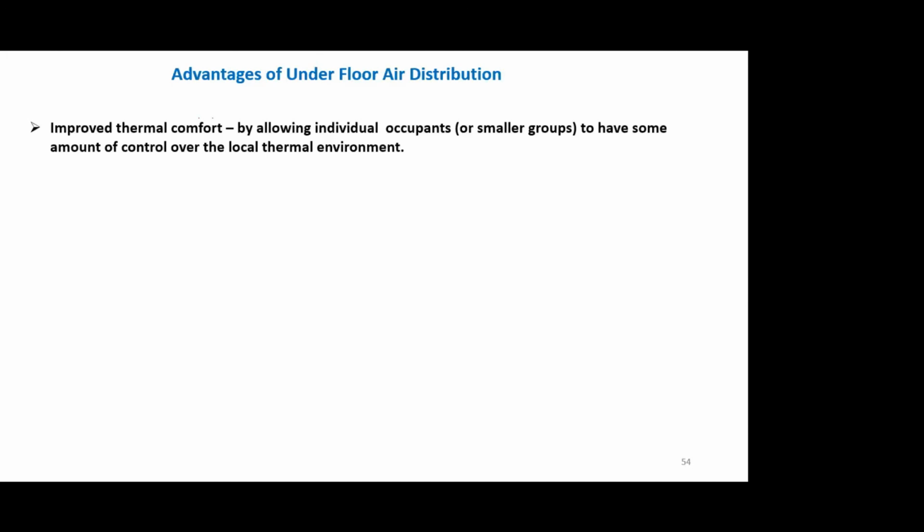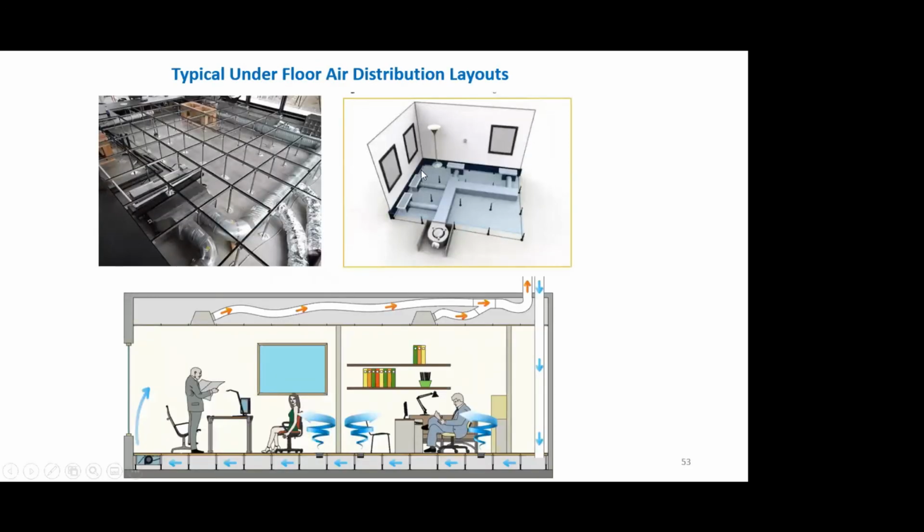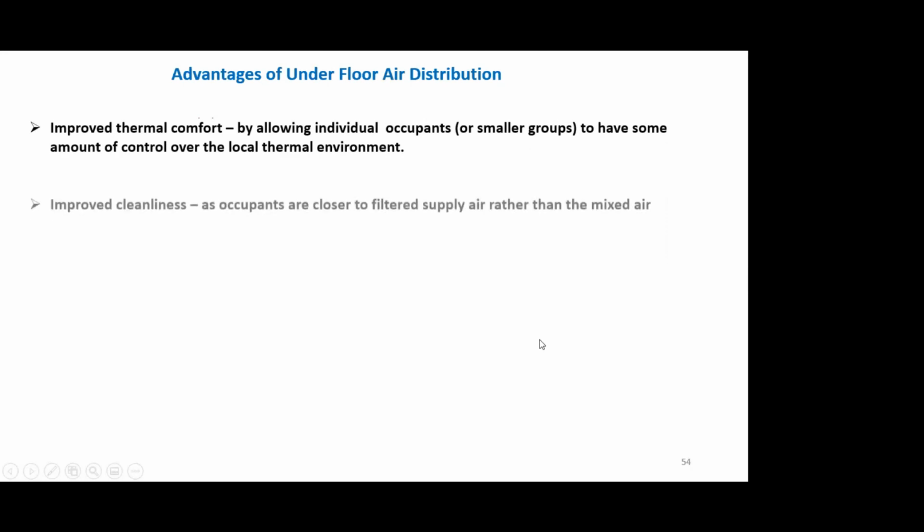With an underfloor system, you can have fan speed control for that local area. For example, these are my outlets, so I can have a local outlet for these individual areas, so that this person can have better control of the climate around him, rather than experiencing an average temperature for the entire air conditioned floor space.